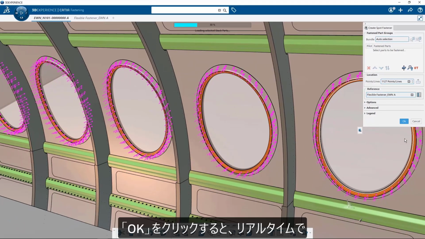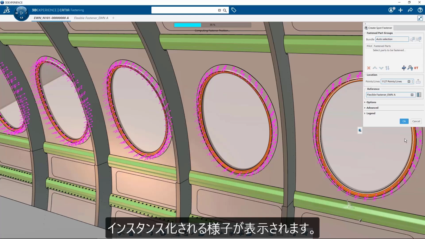So we click OK and it shows in real time how all of the 1,000 fasteners are instantiated simply and quickly.